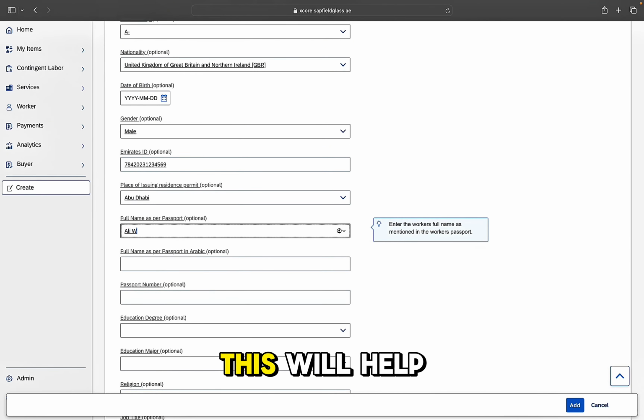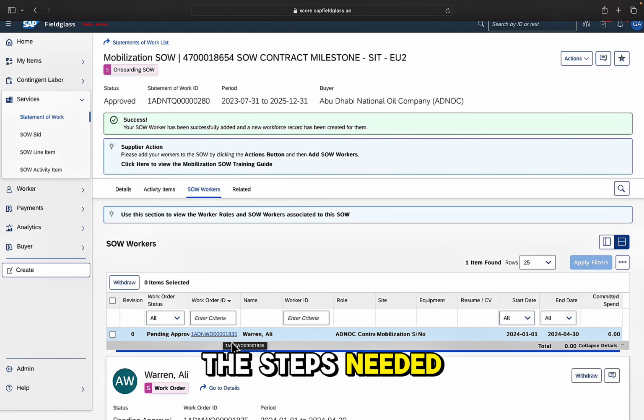If we have any errors or there's any warnings, that will be flagged to us. You will see a success message and Fieldglass will add the worker profile to this mobilization SOW, and we can see here now that we have a contractor assigned to the mobilization. They are now pending approval. We can then go and see details of this individual, and see further information and start to manage the onboarding steps required to make this worker compliant. So I can click into that individual here and we can go and see the steps needed.